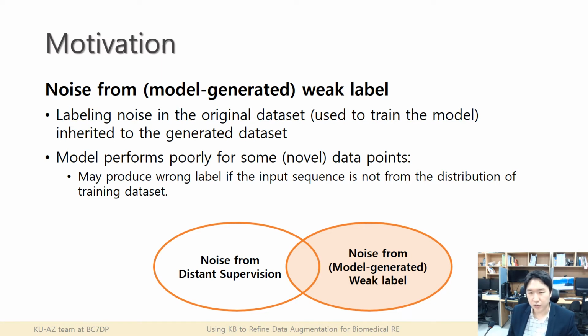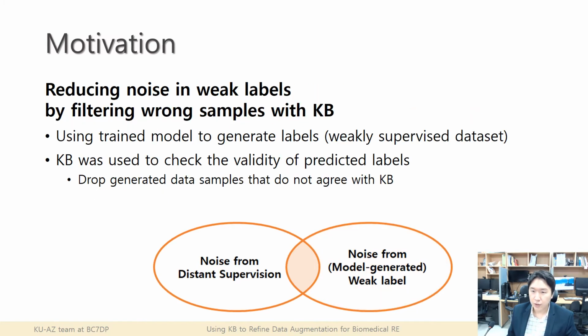Simply, we can call these unseen test samples, and we think the model will perform poorly for those unseen samples. So here's the thing: by exclusively using the two augmented datasets, in other words, there should be an agreement to use an augmented data point.